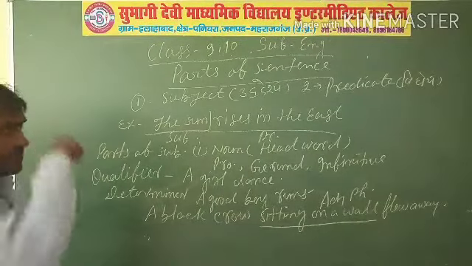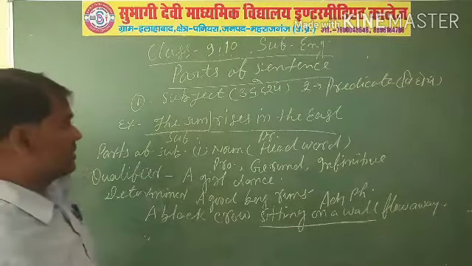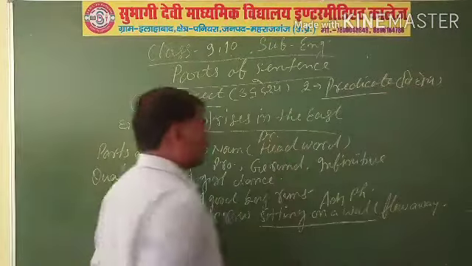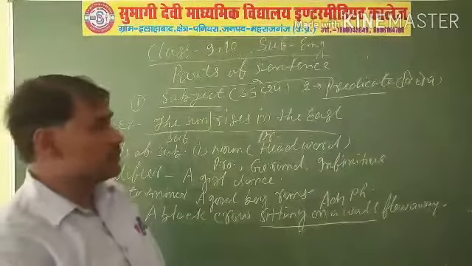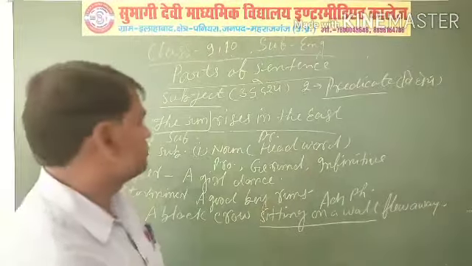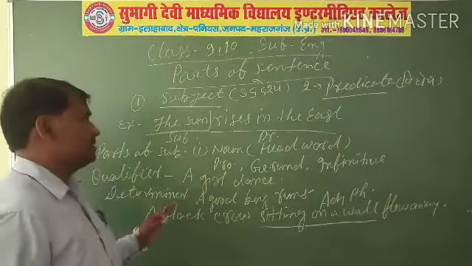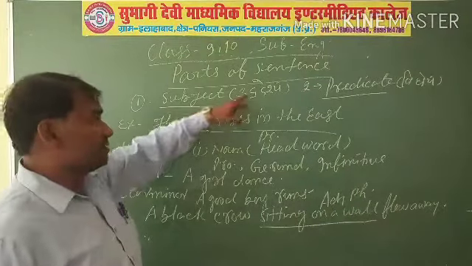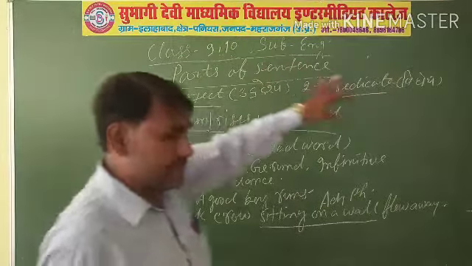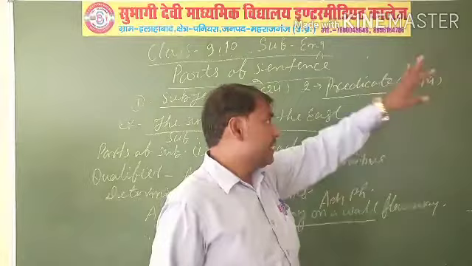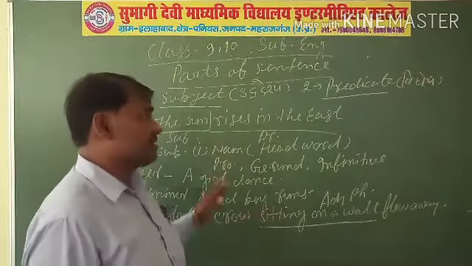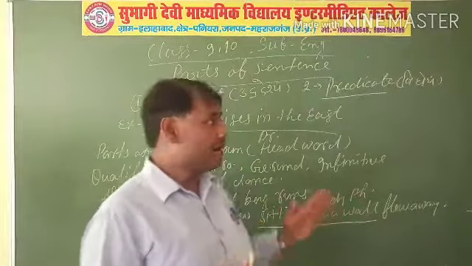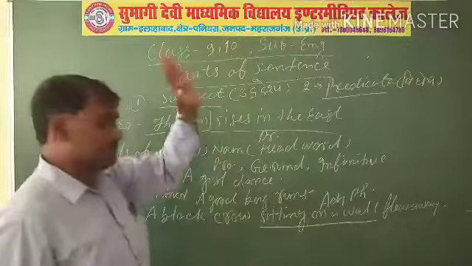In parts of a sentence, there are two parts: subject and predicate. Whom do you call subject and whom do you call predicate? In any sentence, any person's name or any thing's name is called the subject, and the predicate is called vidhe in Hindi. What is done by any person or thing, that part is called the predicate or vidhe.